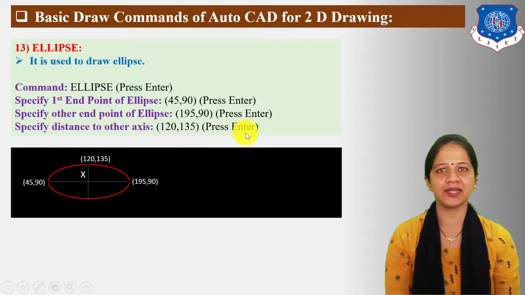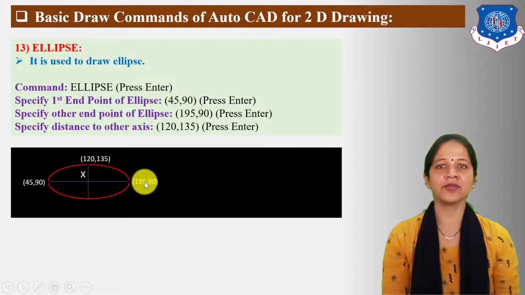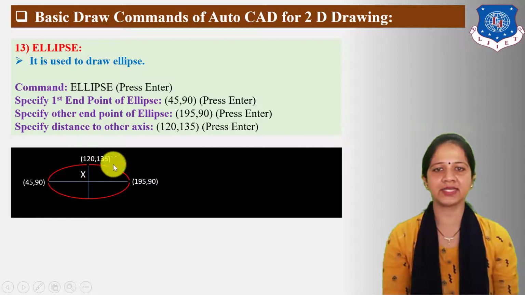Whenever you press enter, the ellipse drawing is displayed in the drawing area. Here the first point of the ellipse is 45,90 units, the other end point of the ellipse is 195,90 units, and the distance to other axis is 120,135.